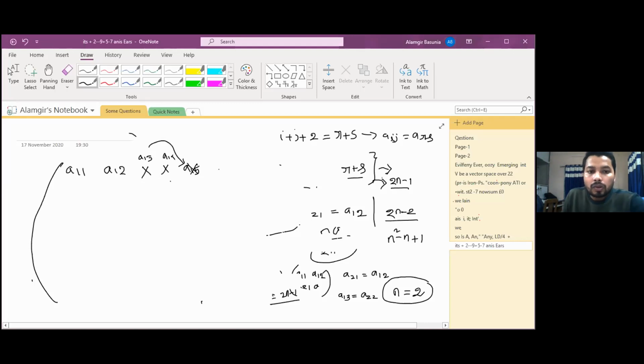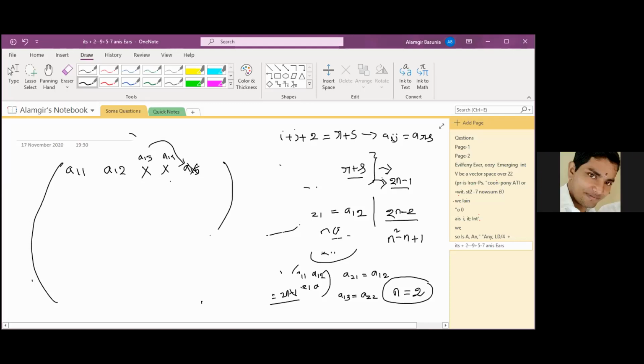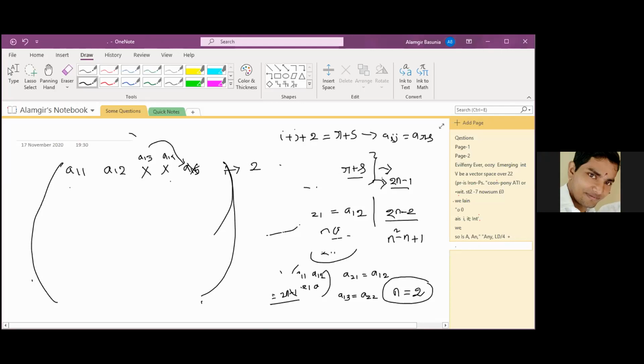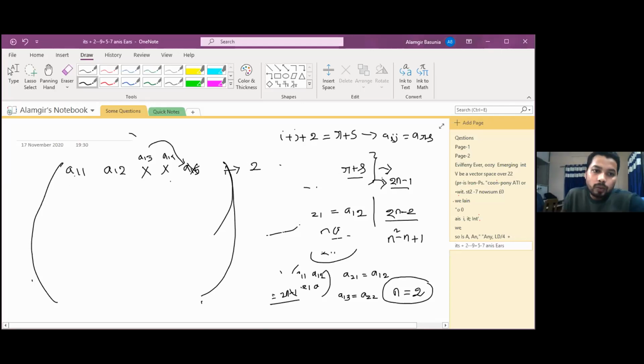Up to that, how many elements at most can we choose independently? 2 elements. And in that case, can we choose A21, that is 3? No, sir. It depends on A14, which depends on A12, if n is greater than or equal to 3. Then this depends on this one, that means here 0.